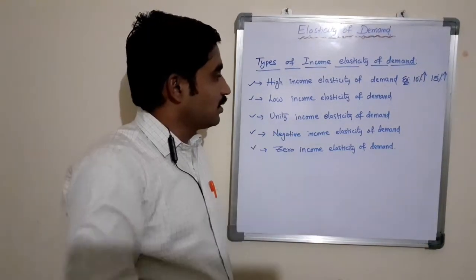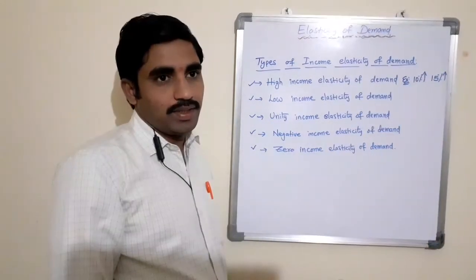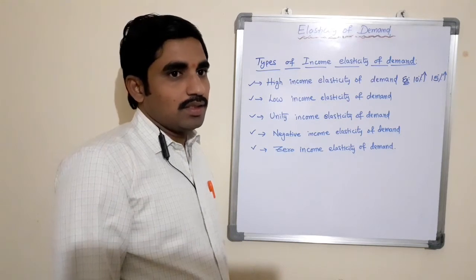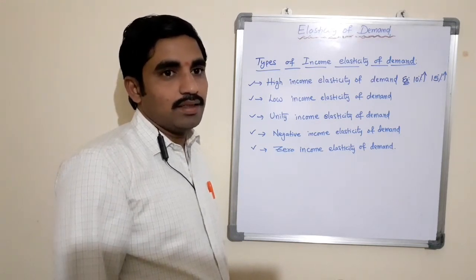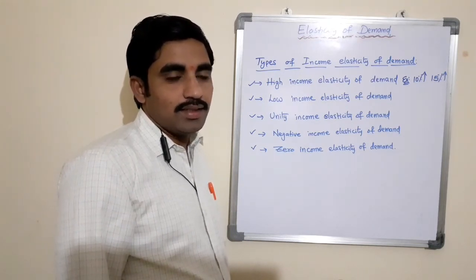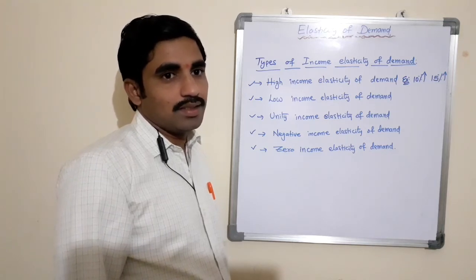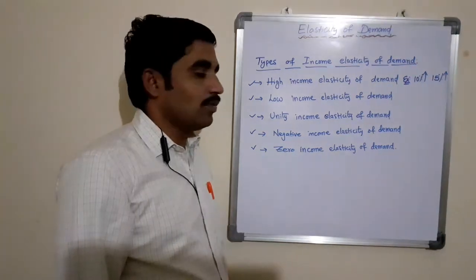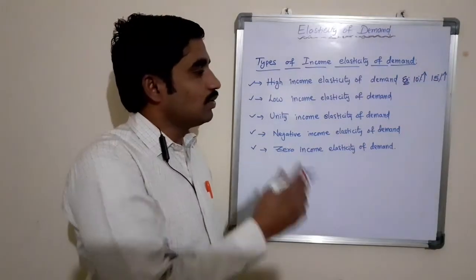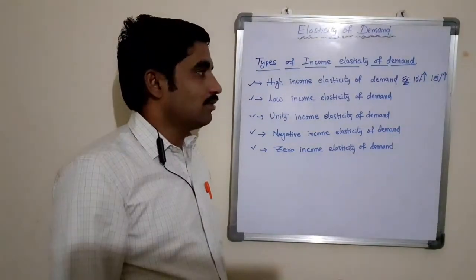The second one is low income elasticity of demand. In this case, increase in the income is accompanied by less than proportionate increase in the quantity demand of a commodity. Here it is opposite to high income elasticity of demand.